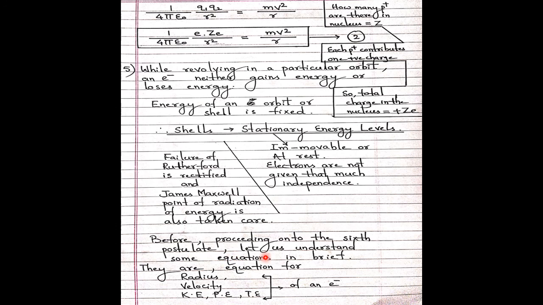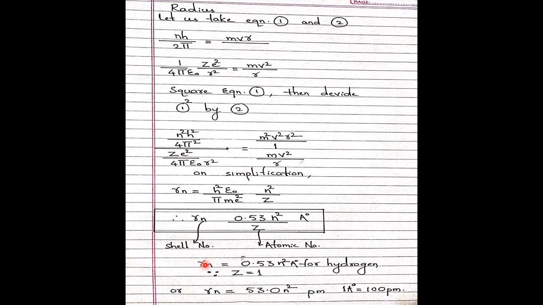Before proceeding to the next postulate, we'll go for some calculations, tedious calculations. Please refer to equation number 1 and equation number 2. Square equation number 1 and divide by equation number 2. To simplify, you will get this answer: rn equals h squared epsilon naught by pi m e squared into n squared upon Z. Here h is Planck's constant, epsilon naught is a constant, pi is a constant, and the mass of the electron is constant. So the entire term is constant. Put the values of all the constants with the help of physics. After simplification, you will get rn equals 0.53 n squared upon Z.